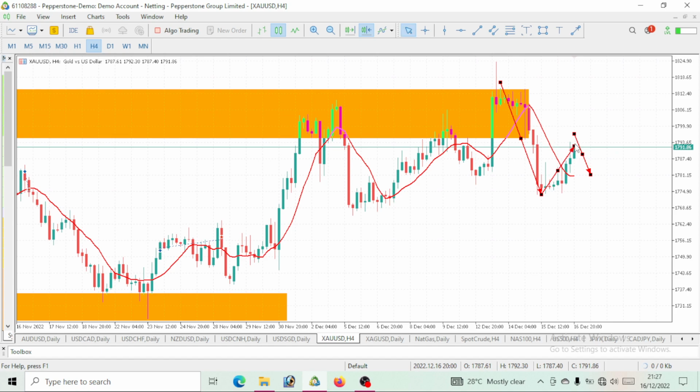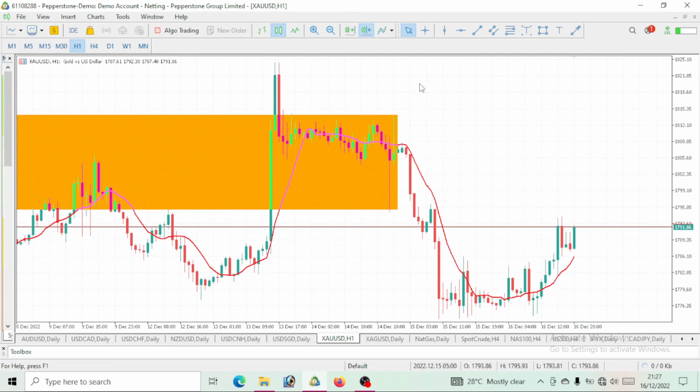But if you want to have a bit of a tight stop loss, then you should be patient enough when a pullback is being made. Then you can go ahead to take your trade on this gold. So this gold, go ahead and take a buy. And you can still see that on this 4-hour time frame, price is still above our 4-hour moving average. You can see that this price is trading above our moving average. So clearly, this is still an uptrend move. You can go ahead to take your buy.